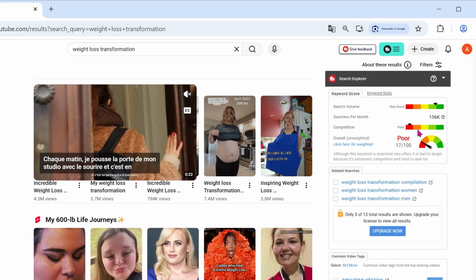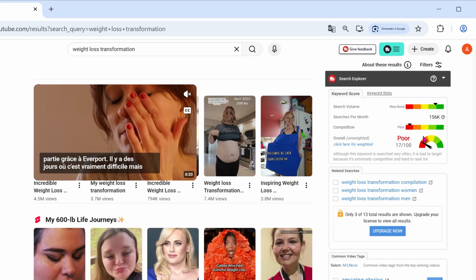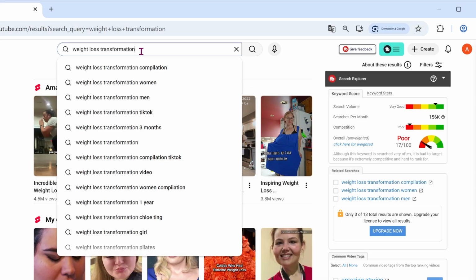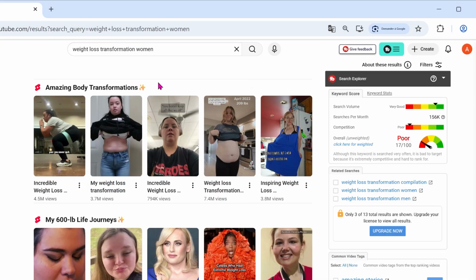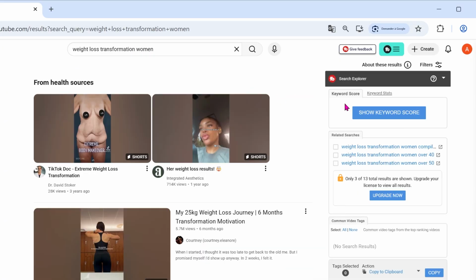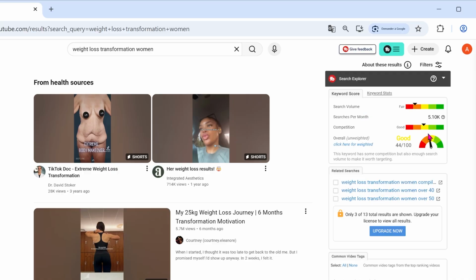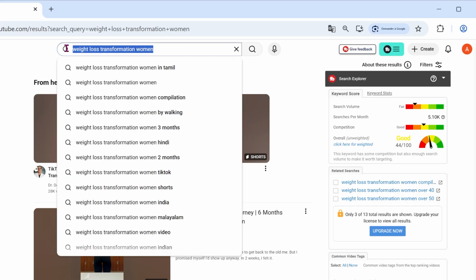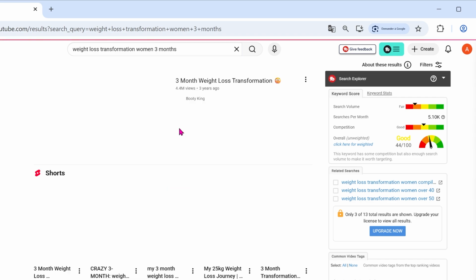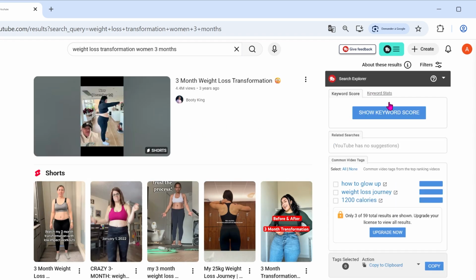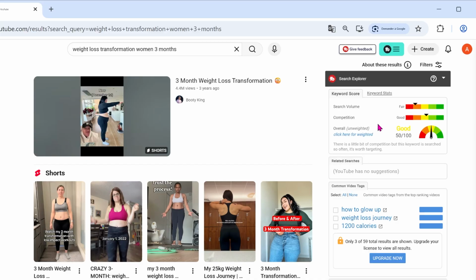The second is competition. This data indicates how difficult it is to rank for that keyword, meaning how hard it will be to appear in the search results. In our case, we can see that the search volume is very interesting, which means a lot of people are searching for this topic. However, the competition is very high, which means it will be very difficult to rank using only that keyword. So what we'll do is use YouTube's search suggestions to refine our keyword and find something more